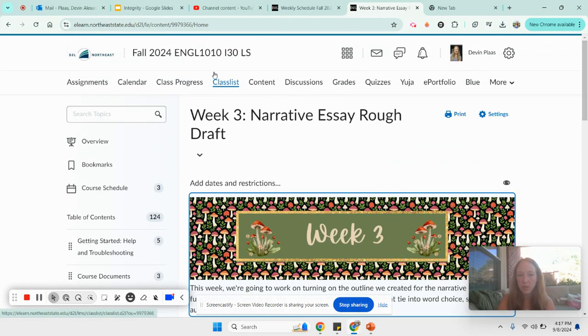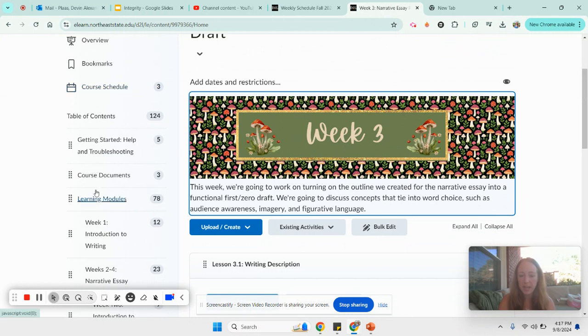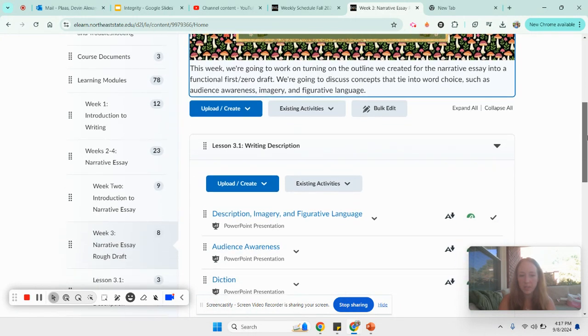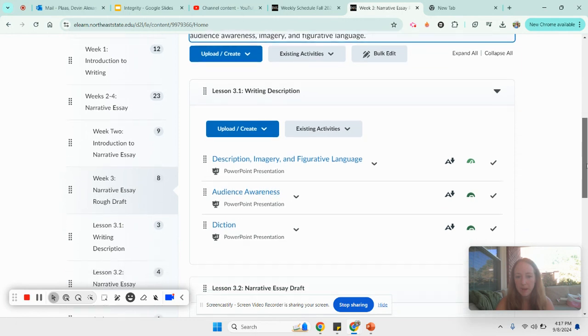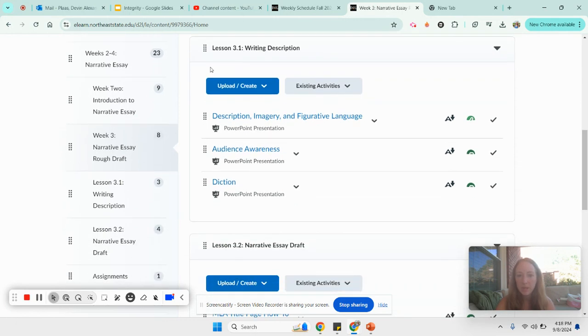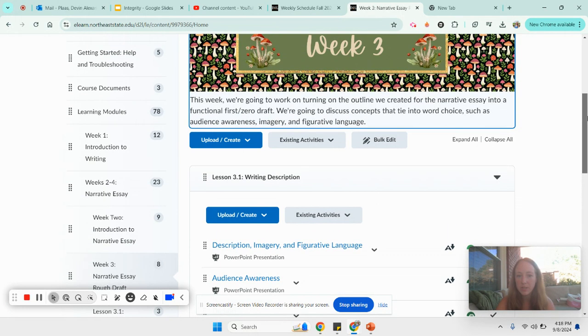Here in our course, we're under content. Then we scroll down on the side where we have all of our learning modules. Under weeks 2 through 4 narrative essay, we will open up week 3 because it is week 3 now, starting September 9th. Okay, so at first, we will see our introduction to this week.